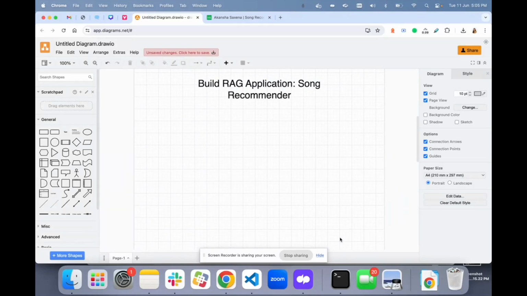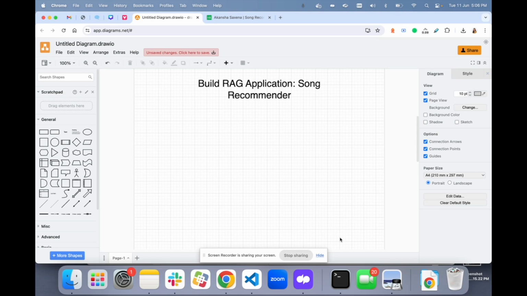Hello everyone. In this video we are going to create a RAG application called Song Recommender. Now you must be thinking that for creating a RAG application you must know about vector databases, embeddings, and have deep knowledge of AI or machine learning. For this application we do not need any technology or any such tool. All we need as a base is a basic understanding of Python or an interest to learn something new.